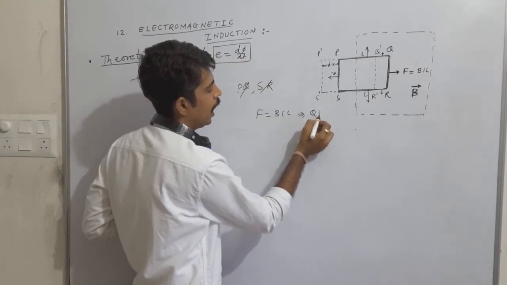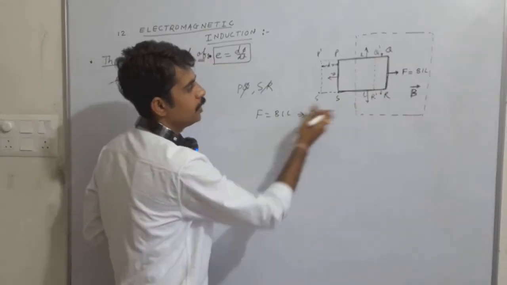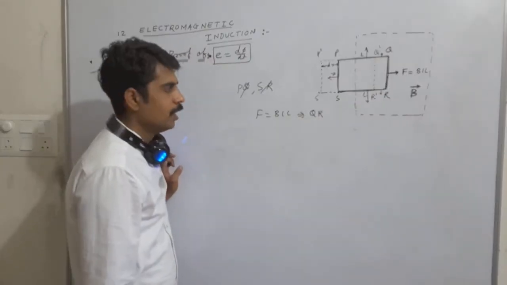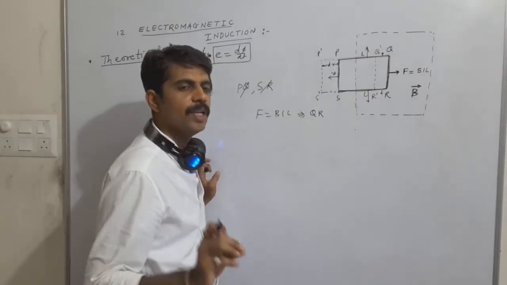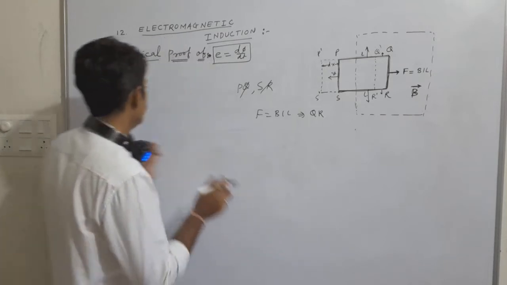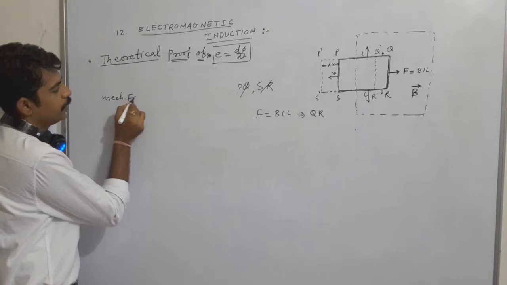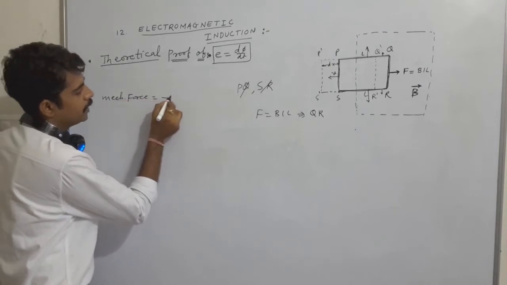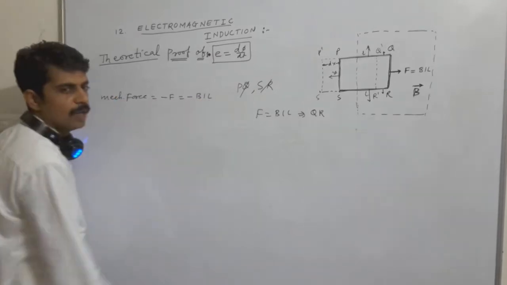Now, in order to move this frame, or to keep the frame moving towards the left, a force equal in magnitude and opposite in direction should be applied. In that condition the mechanical force should be equal to minus F, which is equal to minus B into I into L.